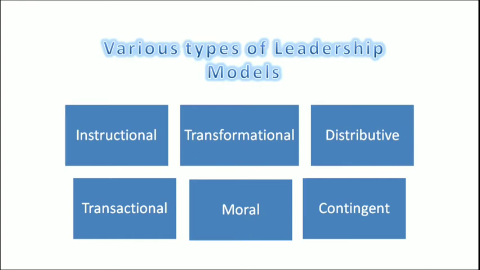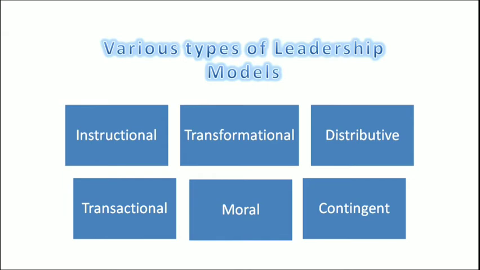The instructional leadership model deals with instructions, academics, work and culture of employees. Transformational focuses on transforming the subordinates from good to better. Distributive shows how the members share the responsibilities and duties and participate in the functioning of the organization.